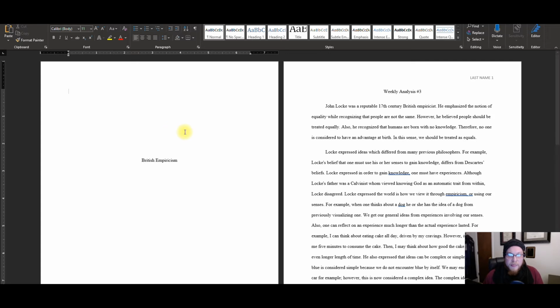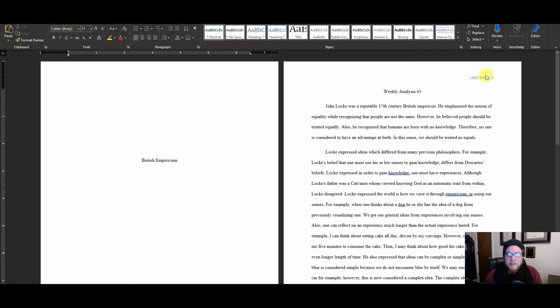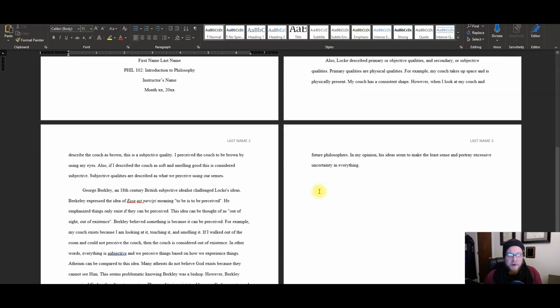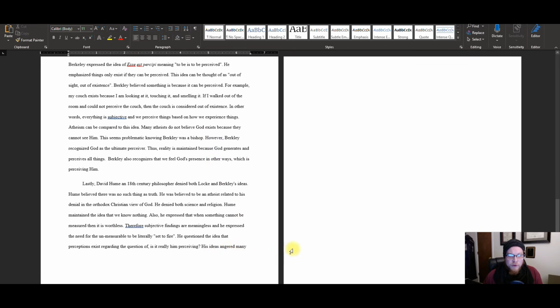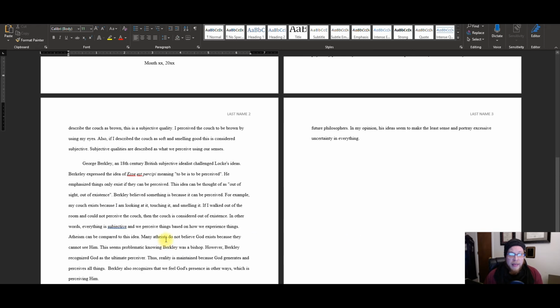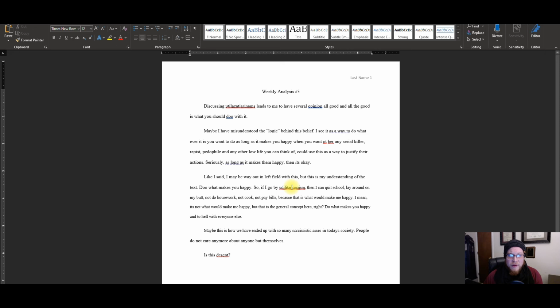We'll start there. This one, it's got a cover page. It's got last name and page number in the top right corner. The content here looks pretty good. It's organized into paragraphs. It's at least 2 full pages. It spills over a little bit into page 3. And actually, you'll notice neither are there footnotes, nor is there a works cited page, because there were no outside citations in this paper, and this one is fine. This made an A.